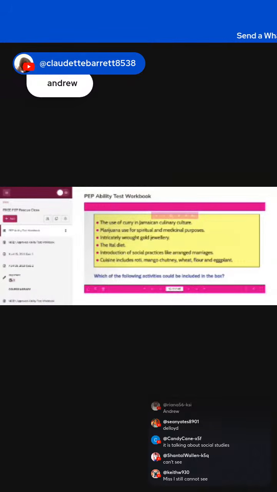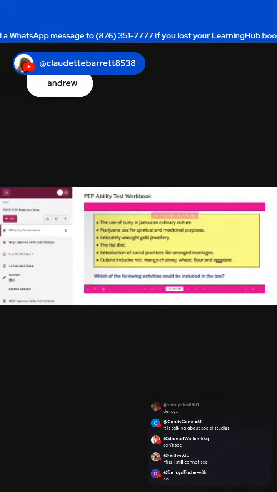It says the use of curry in Jamaican culinary culture, marijuana use for spiritual and medicinal purposes, intricately wrought gold jewelry, the Ital diet, introduction of social practices like arranged marriages. Cuisine includes roti, mango chutney, wheat flour, and eggplant. So guys, look at all of these, right?